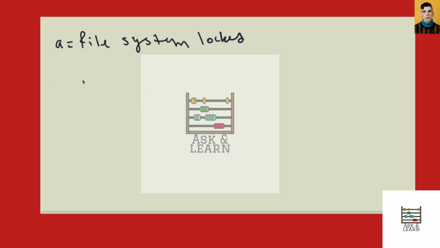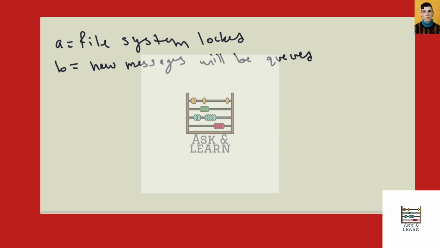So A is file system is locked, and not A would be file system is not locked. And then the next one is new messages will be queued, so our B equals new messages will be queued.